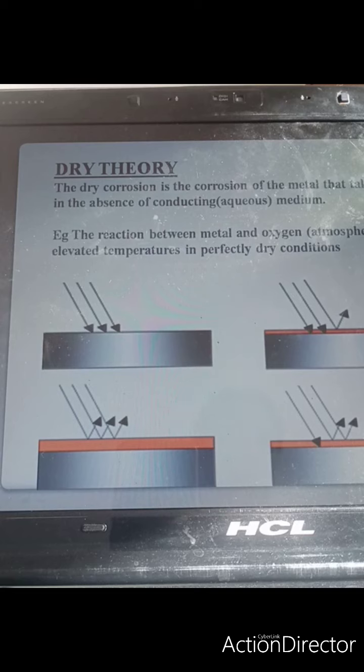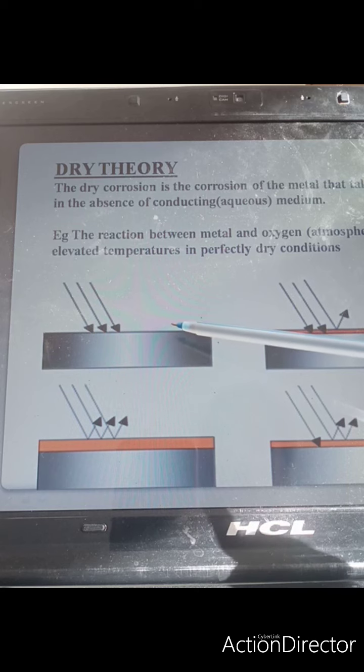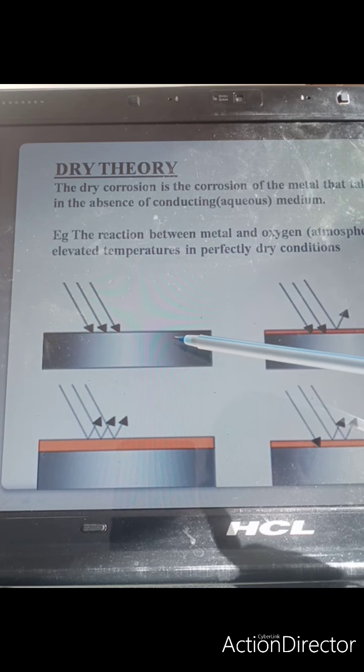Now let us talk about the dry theory. As the name suggests, this will occur in absence of moisture. So metal in the anode half cell will get oxidized to metal ions, and in the cathode half cell, the oxygen will get converted into oxide. So this will be the overall reaction. So you will be getting a metal oxide layer in this case. So as you can see here, this is the metal. So in presence of oxygen, it is undergoing corrosion.